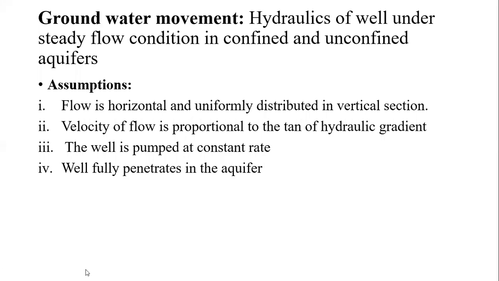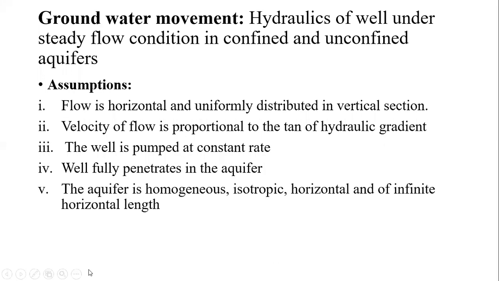Then, apart from all those things, there is another thing that we are assuming, that the aquifer body, or whatever the material of aquifer is there, is homogeneous. Aquifer is homogeneous and it's horizontal, it is in a horizontal direction, and its dimension along the x-axis, that is the horizontal direction, is infinite. It means its extent in the x-axis is infinite.